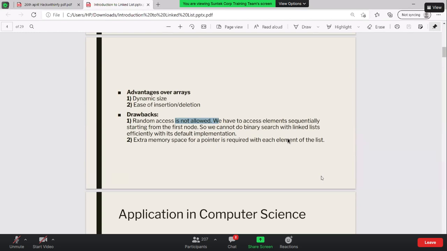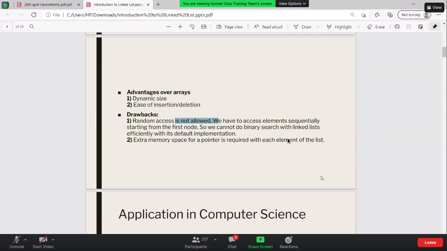But in the linked list, you cannot directly pick the fifth element. You need to start from the zeroth element and reach the fourth, because the pointers are connected that way. You don't have indexing, so we have to access elements sequentially starting from the first one.